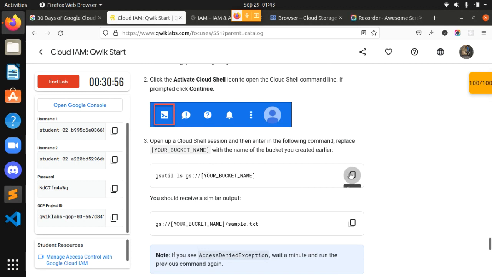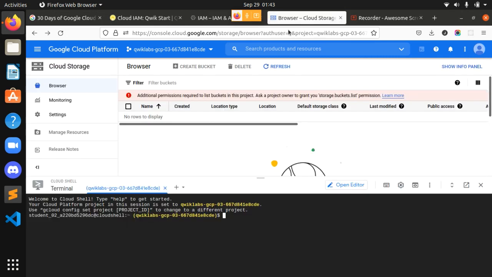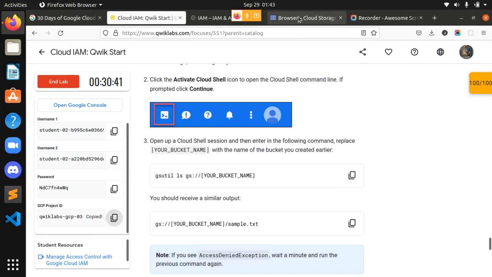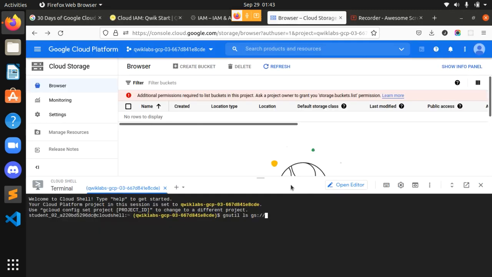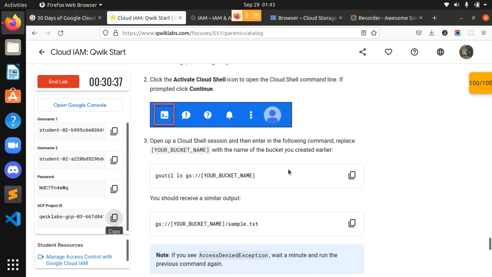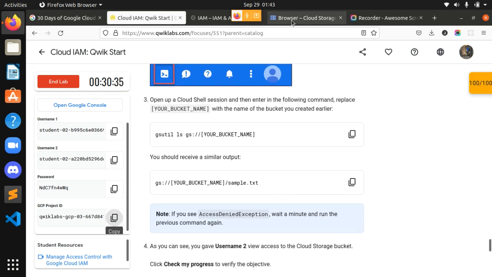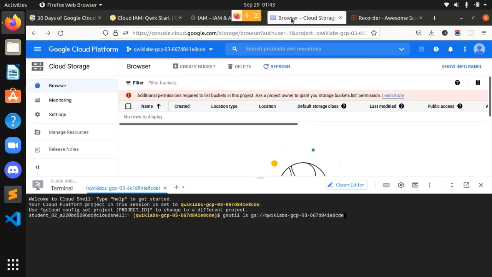Okay, I will simply copy this command. And guys, we have kept our bucket name as our project ID. So simply we will copy our project ID as our bucket name and paste it over here. Copy the bucket ID and simply paste it over here. And what's the next task? Okay, I will enter it. Authorize.